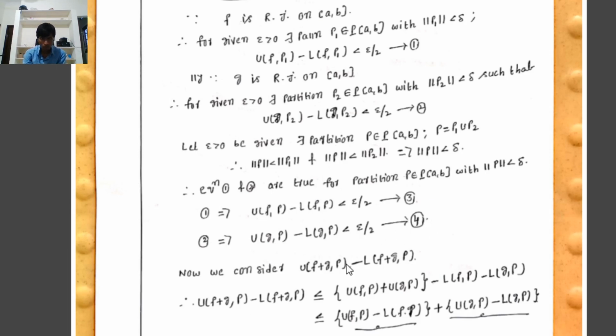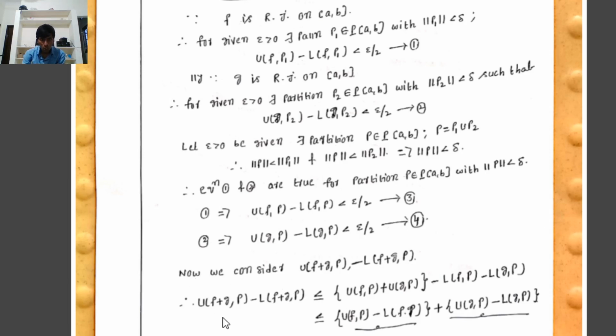Equation number 3, equation number 4. Now we consider the value U(f+g,P) minus L(f+g,P). Already by the previous theorem we know that U(f+g,P) is less than or equal to U(f,P) plus U(g,P), and L(f+g,P) is greater than or equal to L(f,P) plus L(g,P). But then minus L(f+g,P) is less than or equal to minus L(f,P) minus L(g,P).